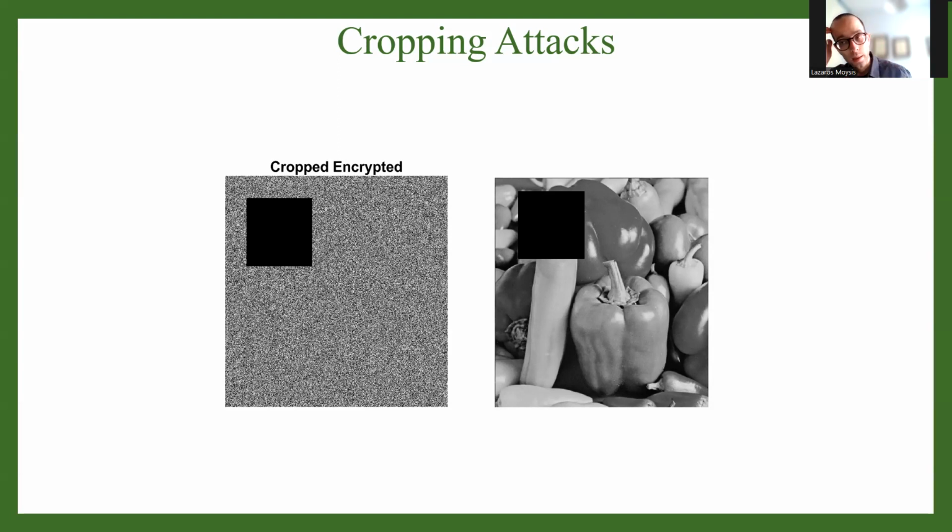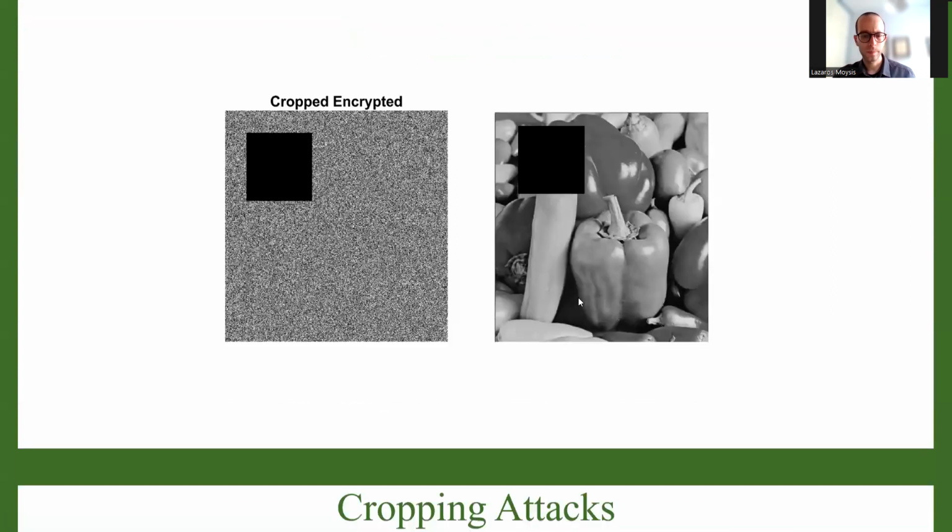And the problem here is that, obviously, if this part includes some important information, we completely lose it. And that's why shuffling, or permutation, is so important, because it can protect us from losing this sort of information in cropping attacks. By the way, this may be an attack, or it may just so happen through losses in the communication channel.